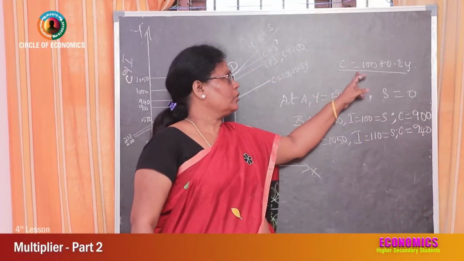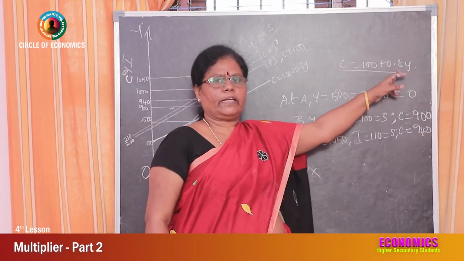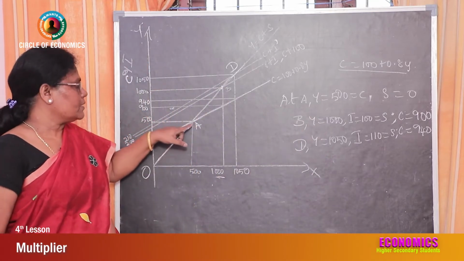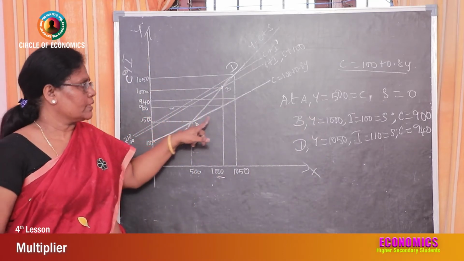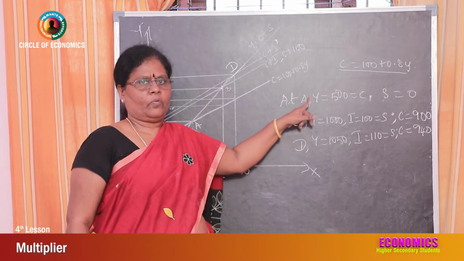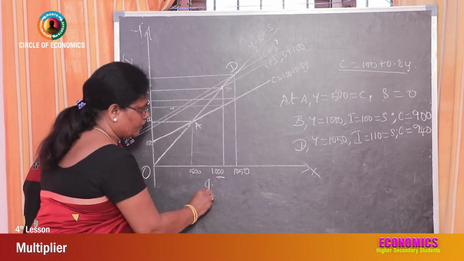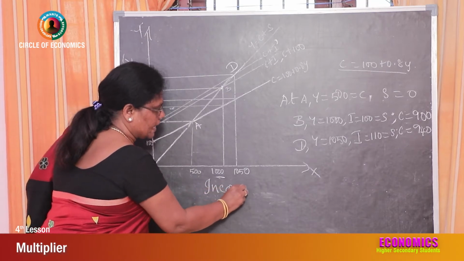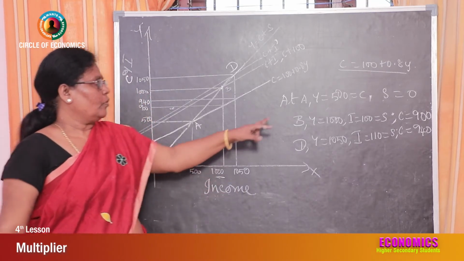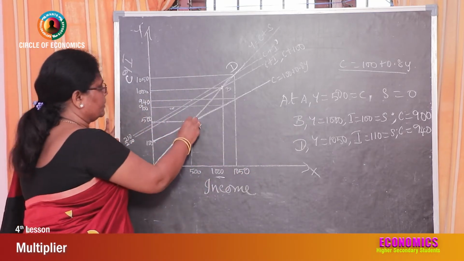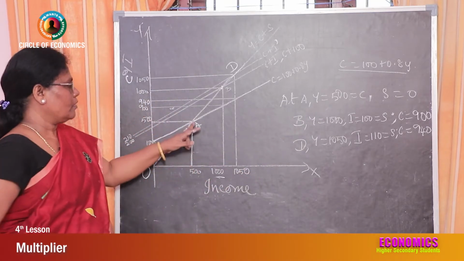C is equal to 100 plus 0.8y is given. In the diagram, at point A, what is income? Income is equal to 500. Income is measured on the x-axis, isn't it? Y is equal to 500. What is consumption? That is also 500.